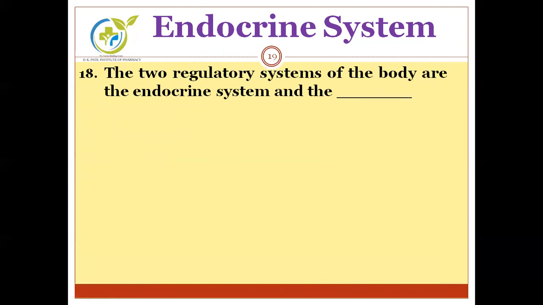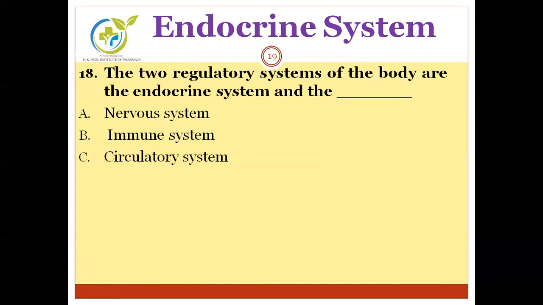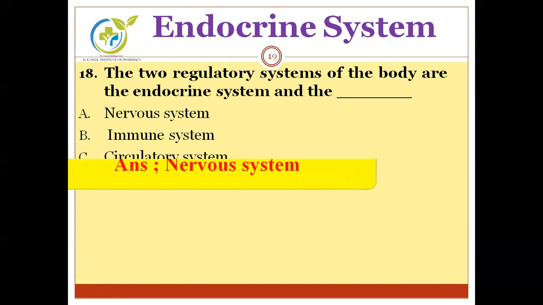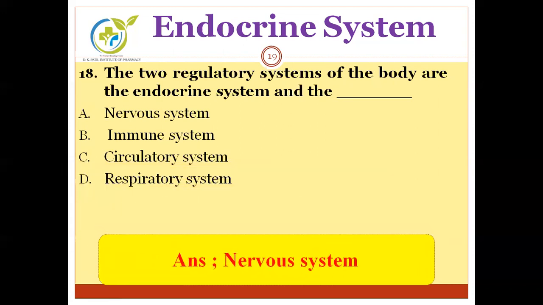The two regulatory systems of the body are endocrine system and. Options are nervous system, immune system, circulatory system, respiratory system. Can you guess the correct answer? Here is the answer. Two regulatory systems of the body are endocrine system and nervous system.